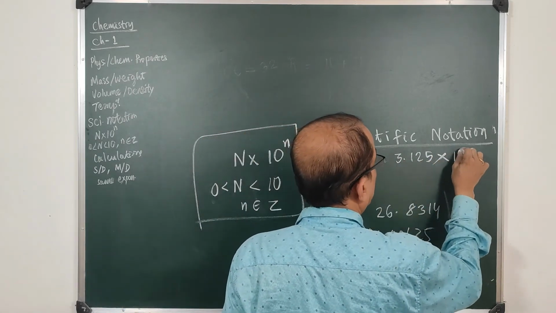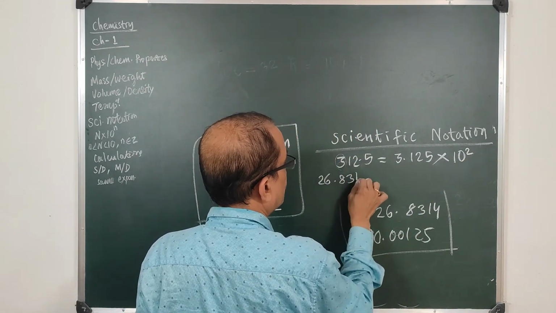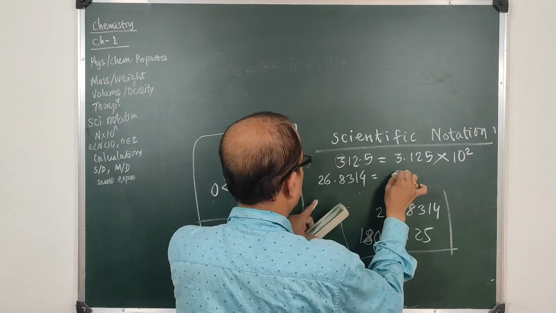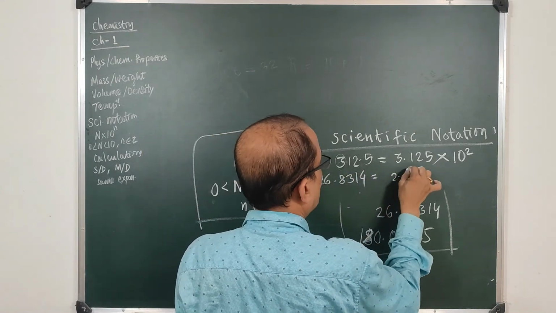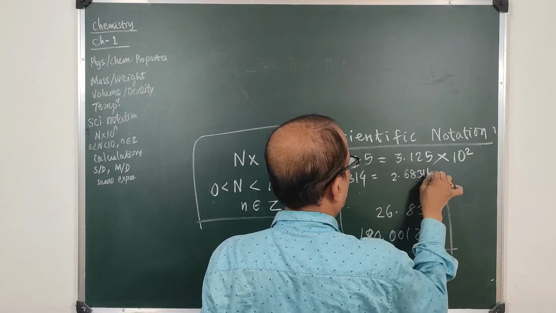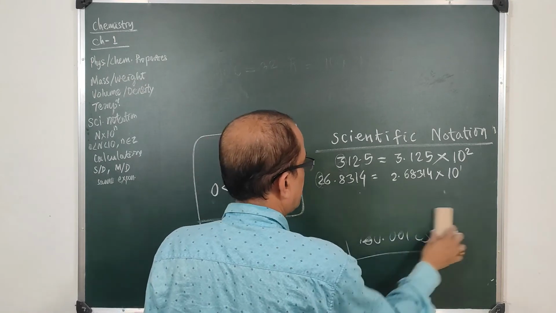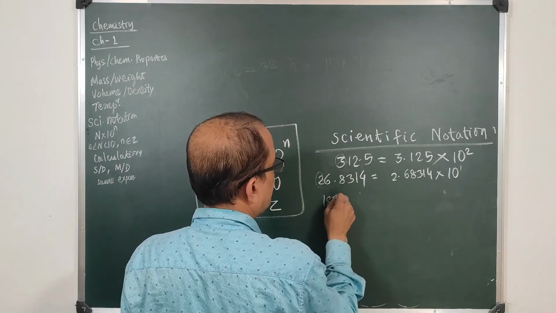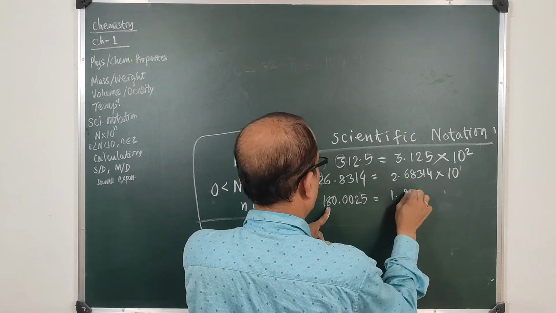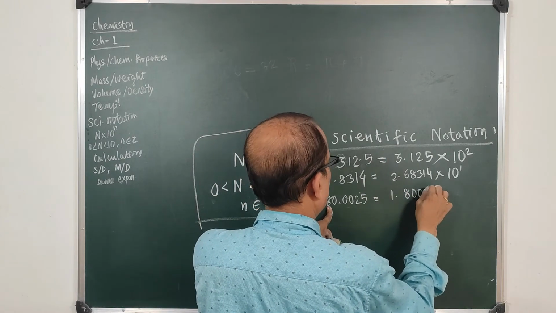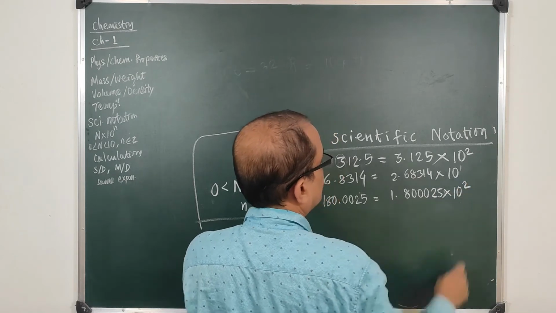Similarly 26.8314 can be written as, out of 26 you take the first digit 2, 2.68314 into 10. Similarly 180.0025 can be written as 1.800025 into 10 to the power 2.